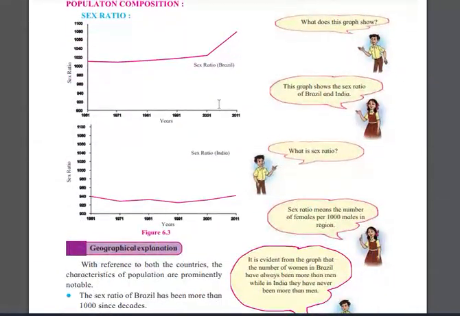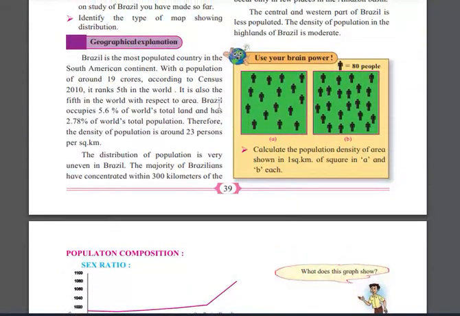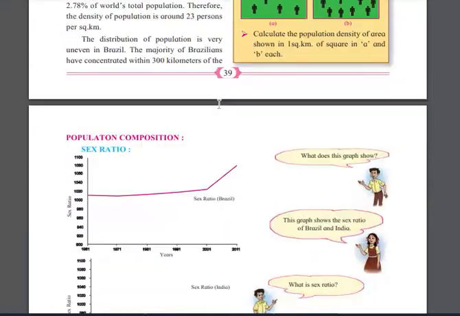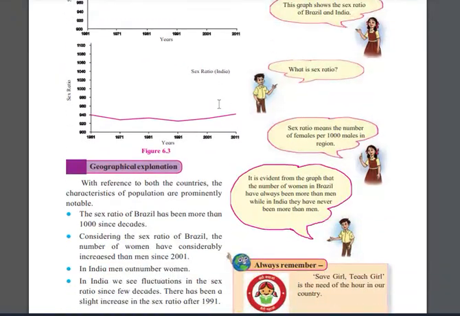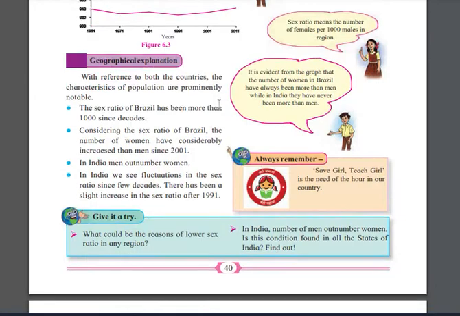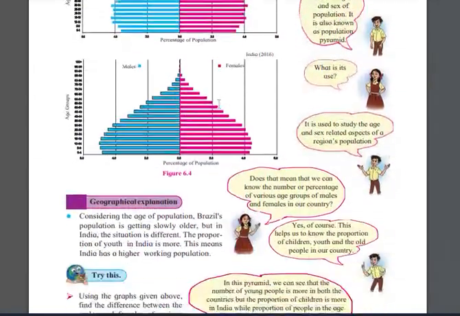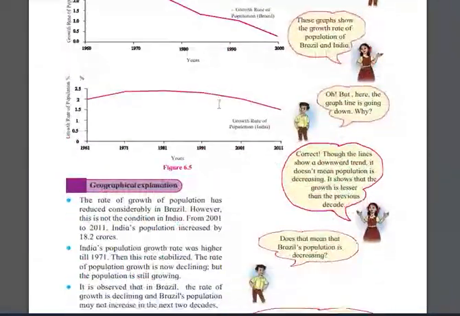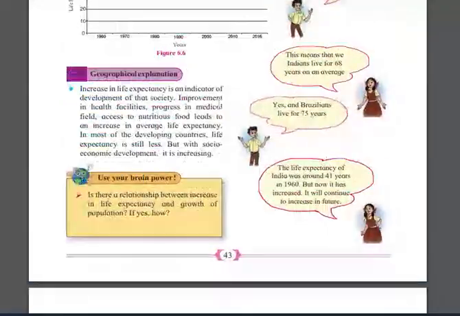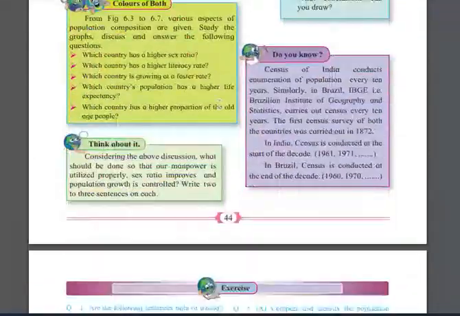Okay, so I'm going to stop over here. Next, the population composition is explaining what the population age and sex ratio are, the geographical explanation of that. Okay, so I'm going to stop.